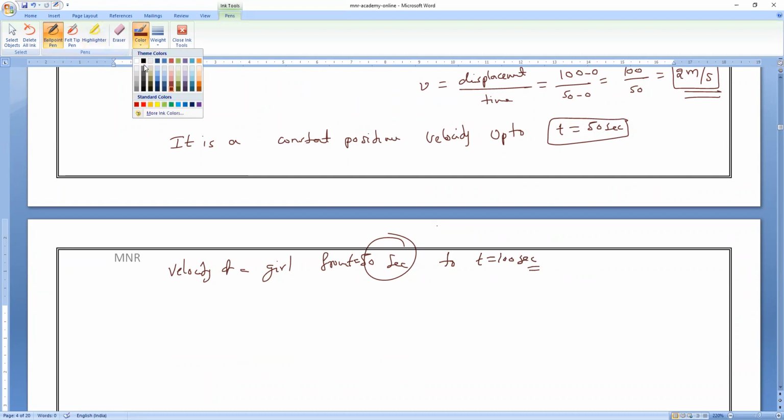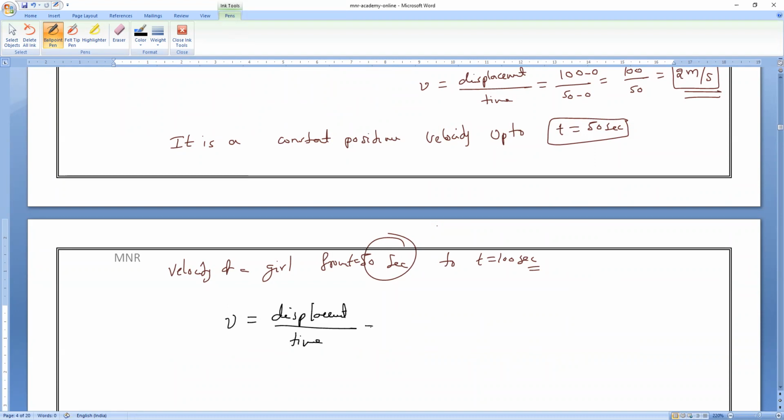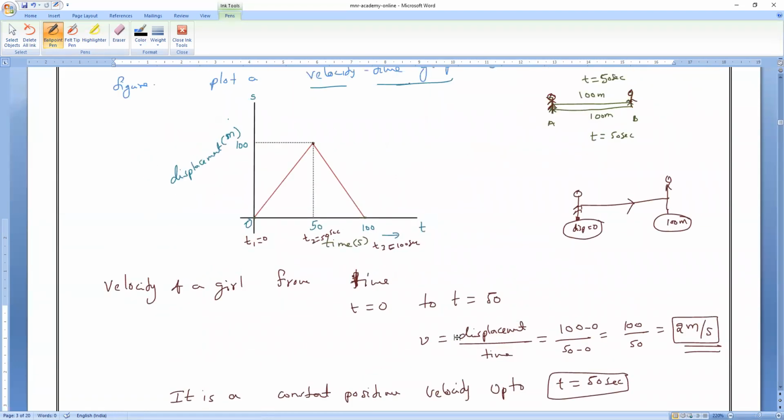Clear? Now what is her position at 50 seconds? So velocity is equal to displacement by time. At 50 seconds, her position is 100 meters. And at 100 seconds, what is her position? 0. So we have to take always what? Final minus initial or initial minus final?